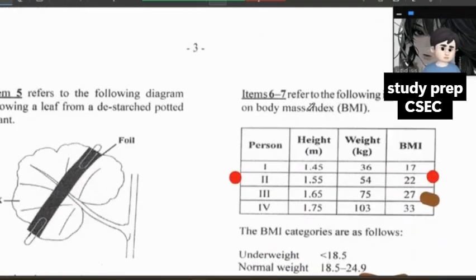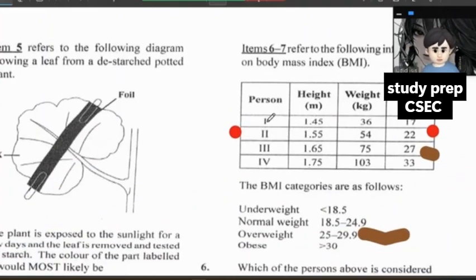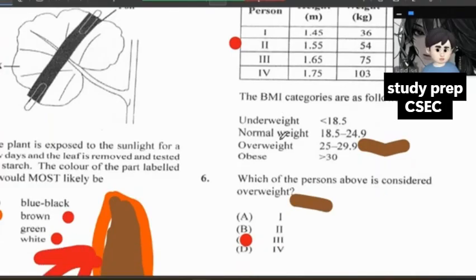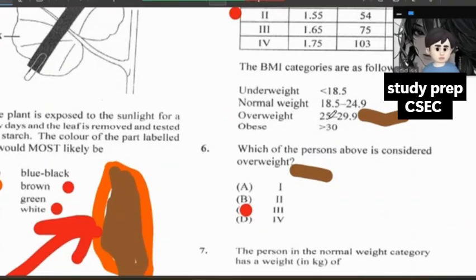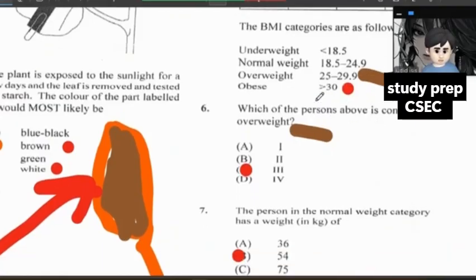So let's read this. Item 67 refers to the following information on body mass index, BMI. Person I, height 145, weight 36, and BMI 17. You guys could basically see it. So it says here the BMI categories are as follows: underweight below 18.5, normal weight 18.5 to 24.9, overweight 25 to 29.9, obese you would probably be around 30. So which of the following persons is considered overweight?